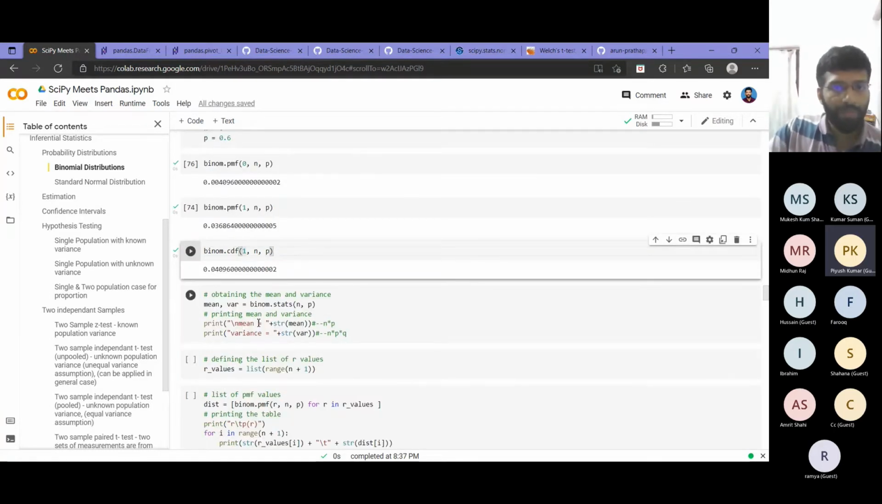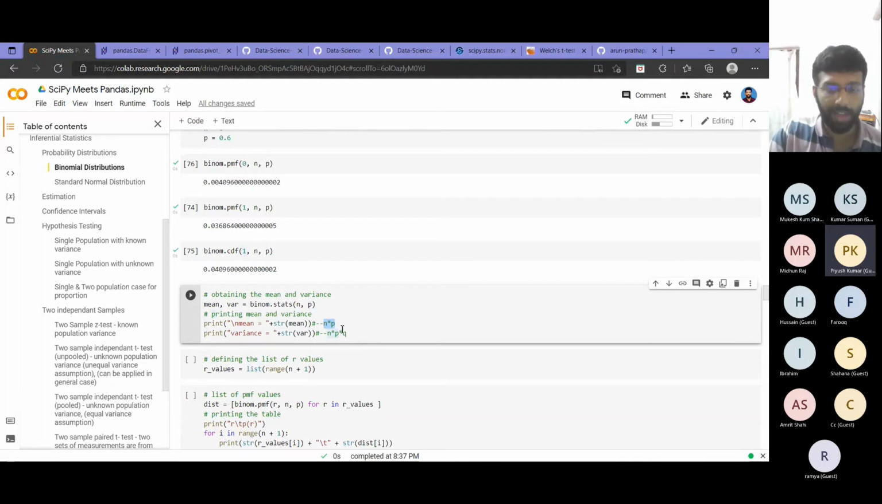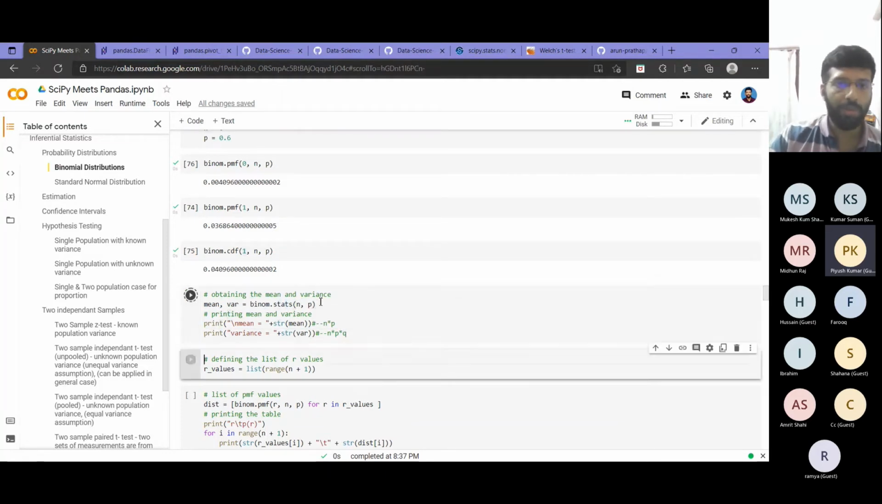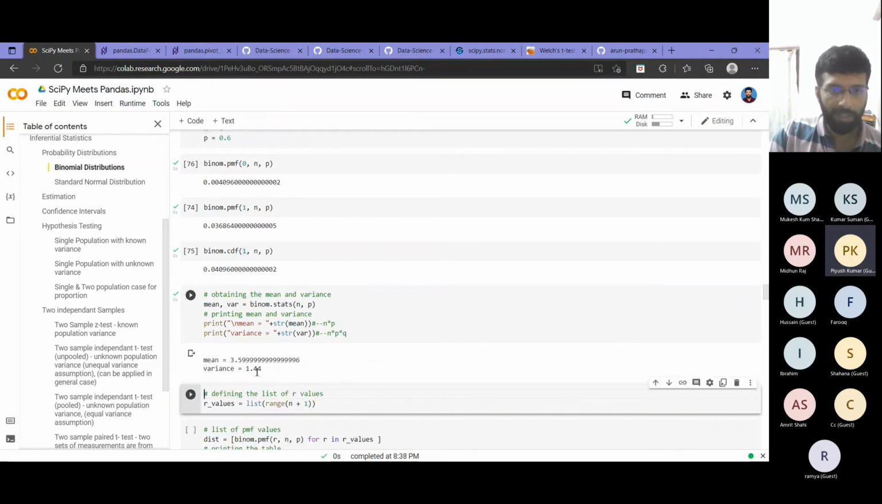Okay, now coming to the next thing that we want for a binomial distribution, which is mean and variance. We know that for a given n and p, the mean of the distribution is n into p, that's the expectation value of x, and the variance will be n into p into q, where q is 1 minus p. That I can simply compute by using mean, variance equal to, I will get a tuple, that's why I put mean comma variance. I just have to call binom.stats with n comma p.